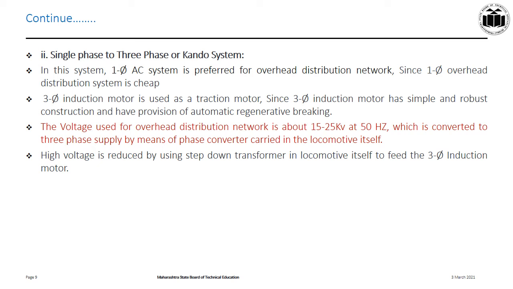The voltage used for overhead distribution network is about 15 to 25 kilovolt at 50 Hz, which is converted to three-phase supply by means of phase converter carried in the locomotive itself. Now, three-phase induction motor operates on 400 volt. So, definitely step-down transformer is installed in locomotive itself to feed the motor.